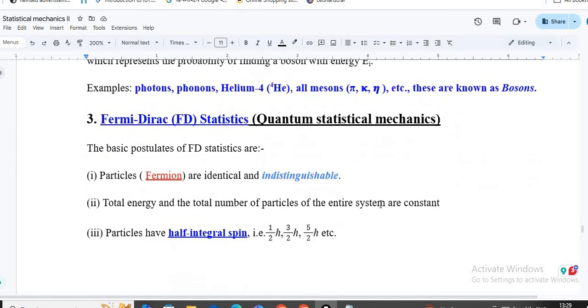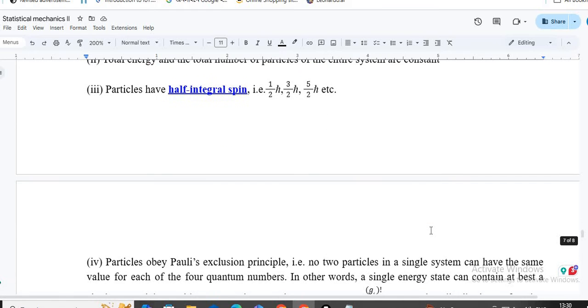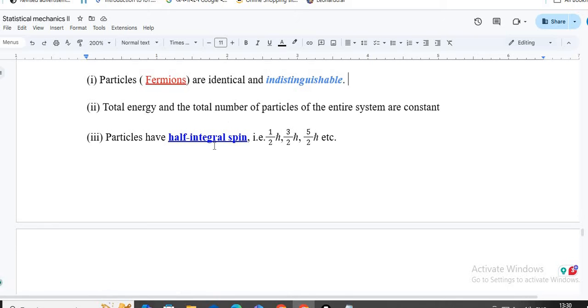Now the next one, you have another quantum statistical mechanics. This is known as Fermi-Dirac or FD statistics. In the case of Fermi-Dirac statistics, again the particles are quantum mechanical particles. They will be considered as fermions. Again, they are indistinguishable particles. Obviously, the total energy and total number of particles will be fixed, and they are quantum particles. So there will be some spin, and this spin will be considered as half spin.